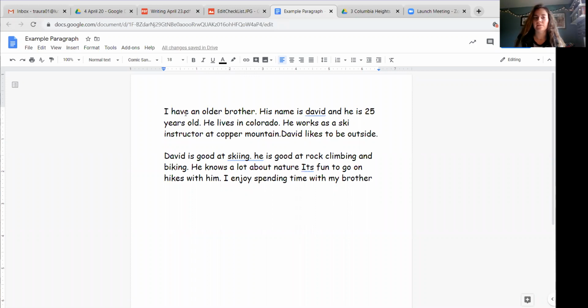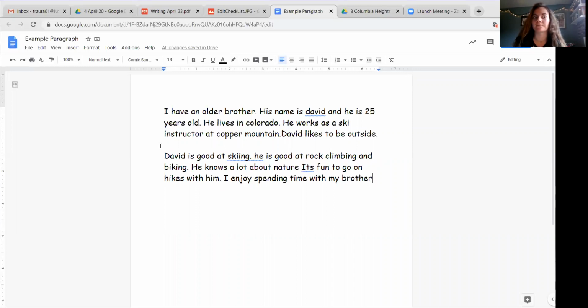That is capitalized, so that's good. His name is David. That's also capitalized, so that's good. And he is 25 years old. And there's my period. He, capital letter, lives in Colorado. That's good. He, capital letter, works as a ski instructor at Copper Mountain. Good. And David, capital letter, likes to be outside. That's good. So I can check that off for my first paragraph.